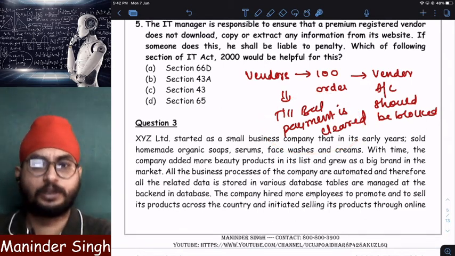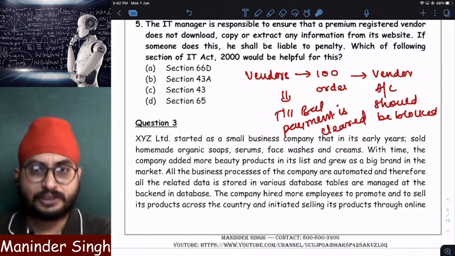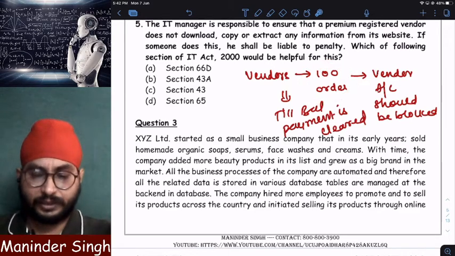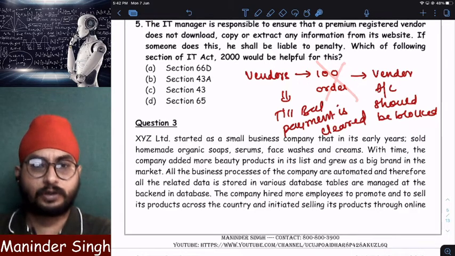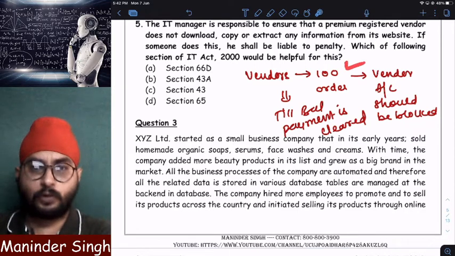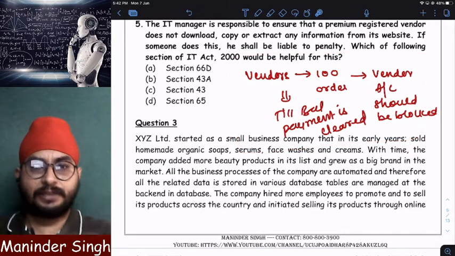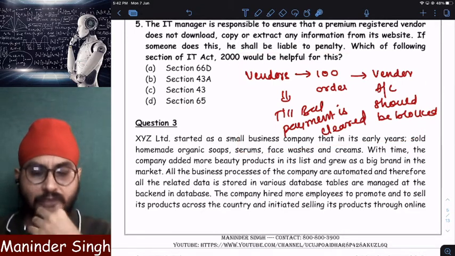Till you make the balance payment, the account will not be unlocked. So once the vendor's orders reach 100, the vendor account will get blocked. Once the payment is completely settled, then only will the account be unlocked. Now the same thing the company has told the IT manager. Now what is this?